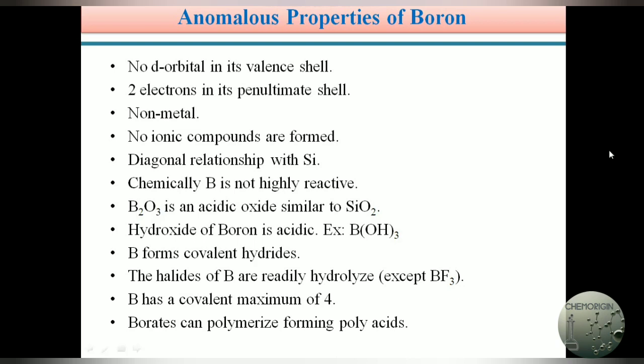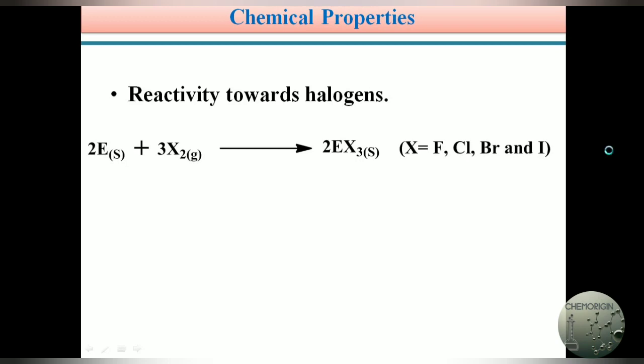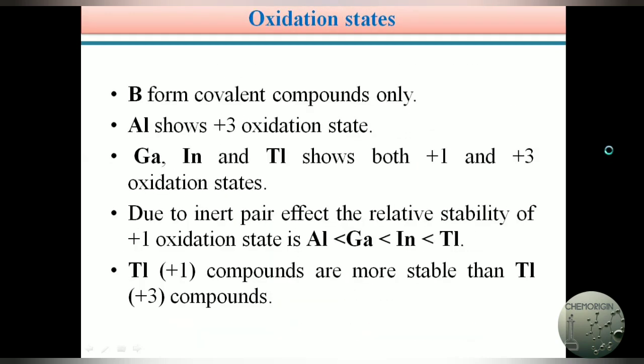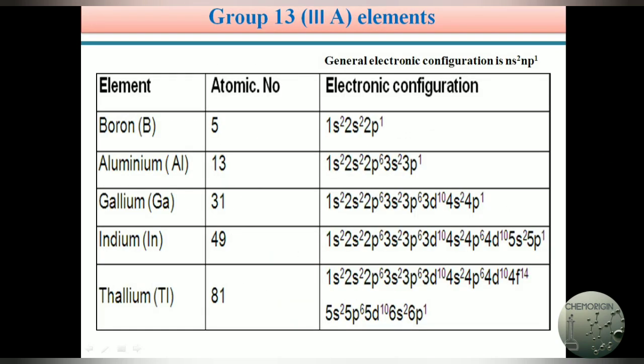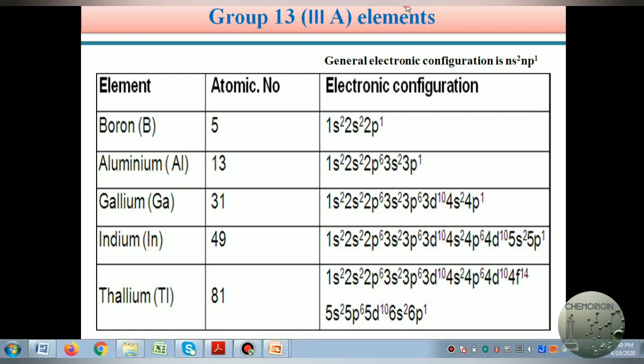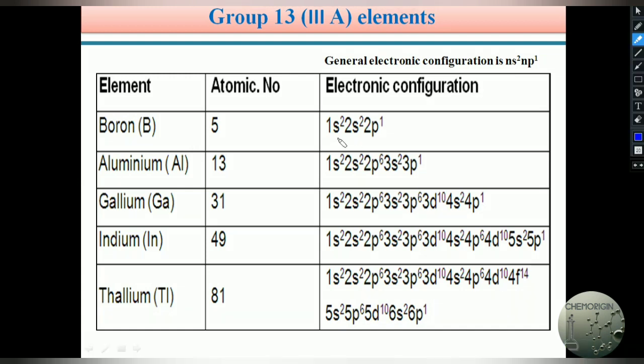The first one is that boron has no d orbitals in its valency shell. In the first module video, we discussed the electronic configuration of third A group elements. In the electronic configuration slide, boron has only 1s, 2s and 2p levels.